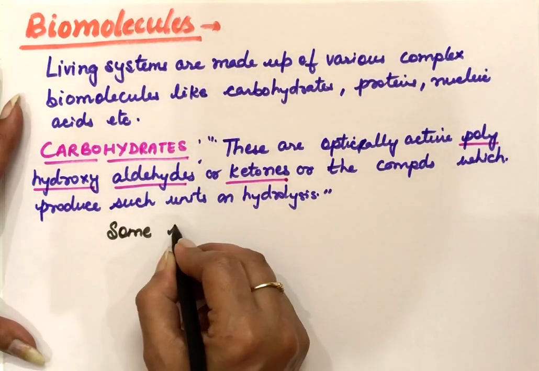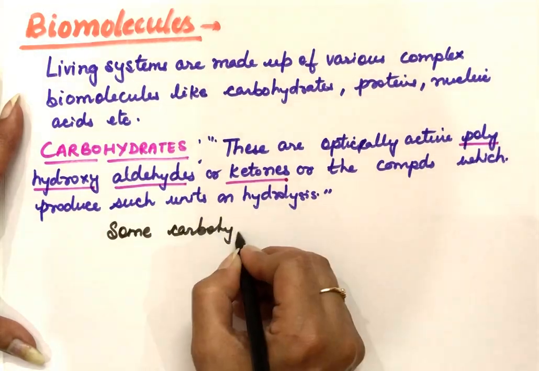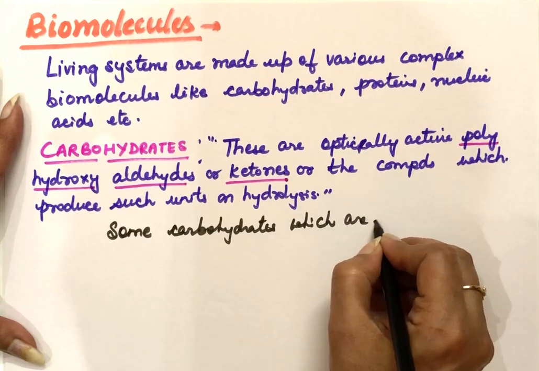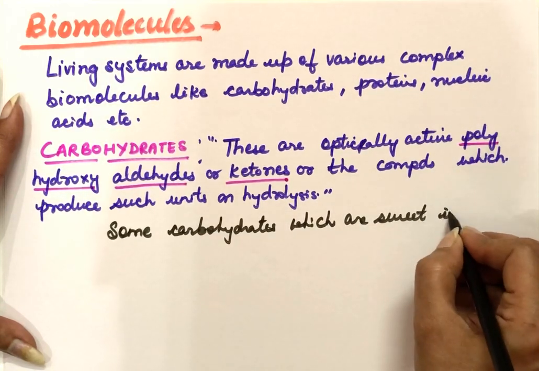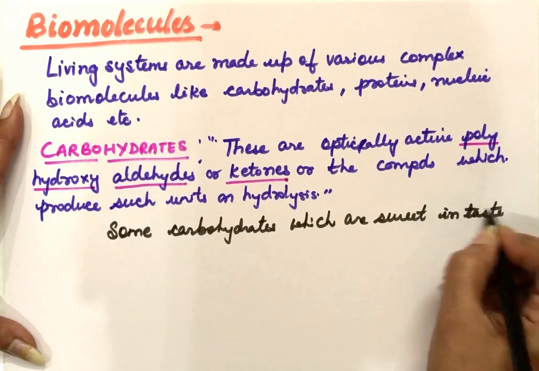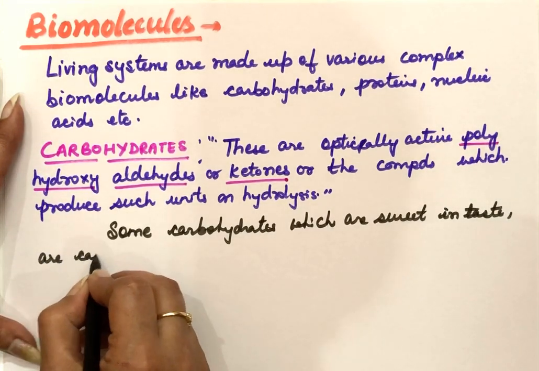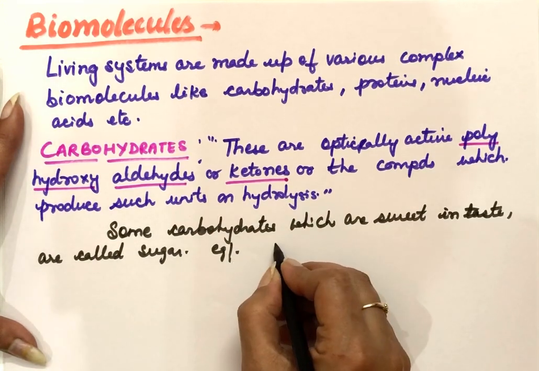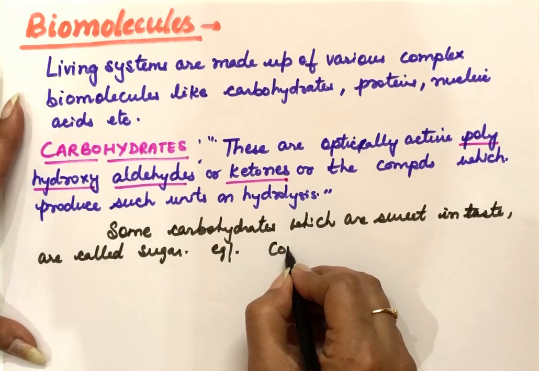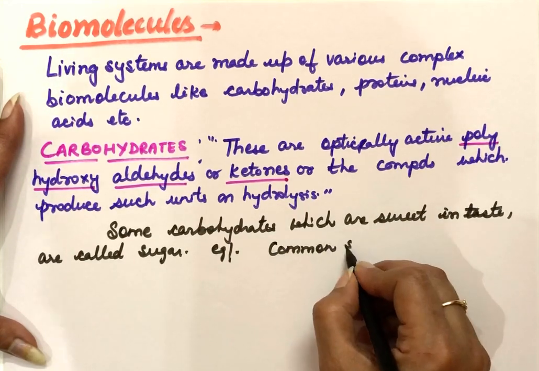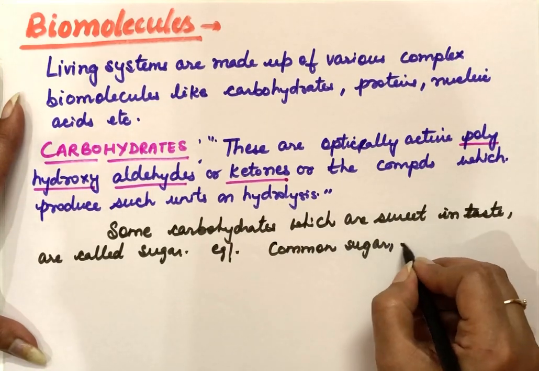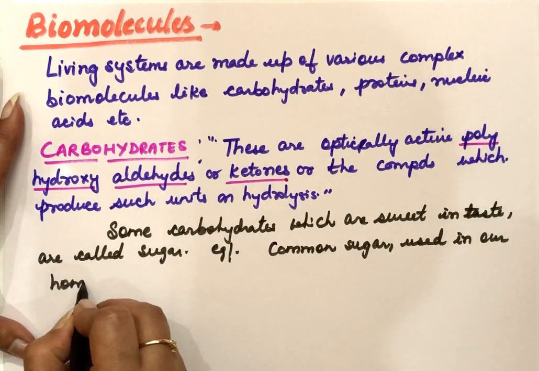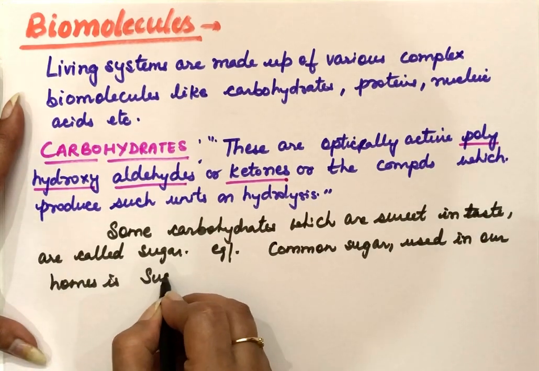The most common example of sugar is the sugar that we use in our homes, that is sucrose.